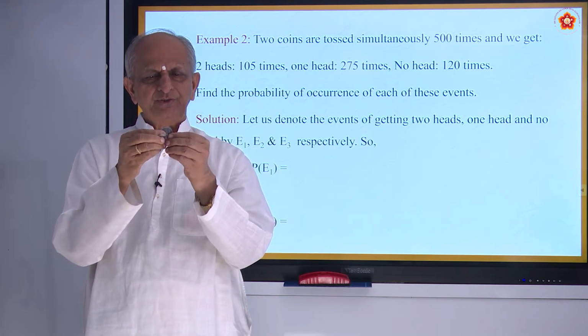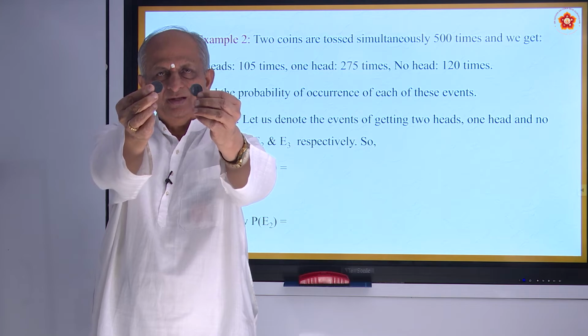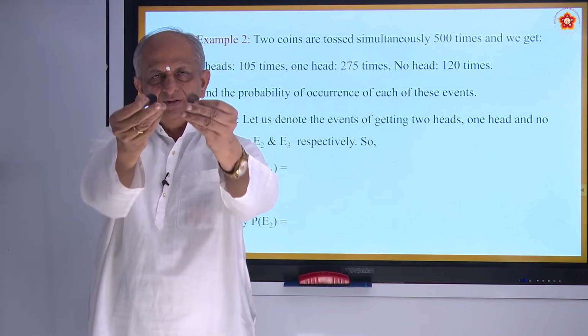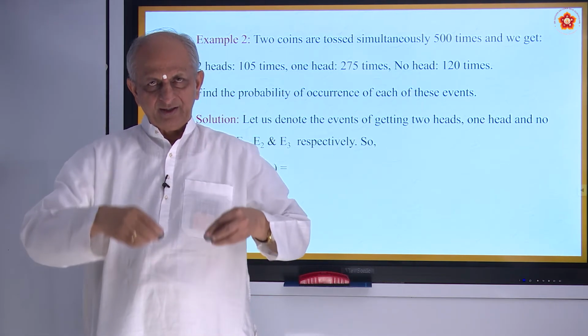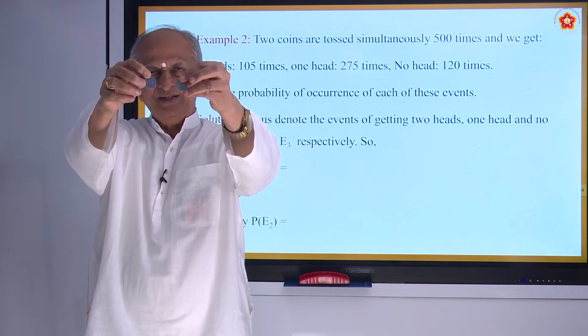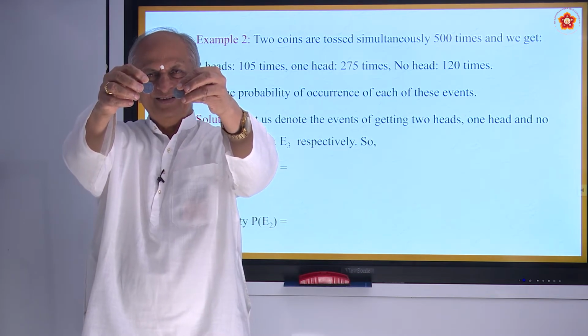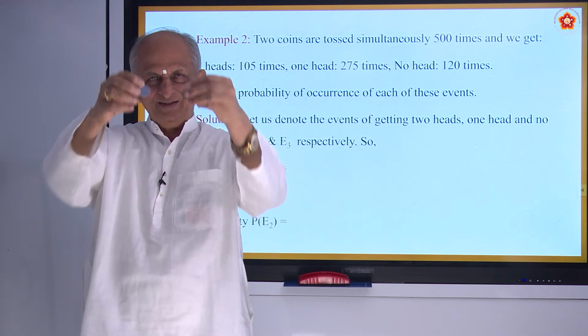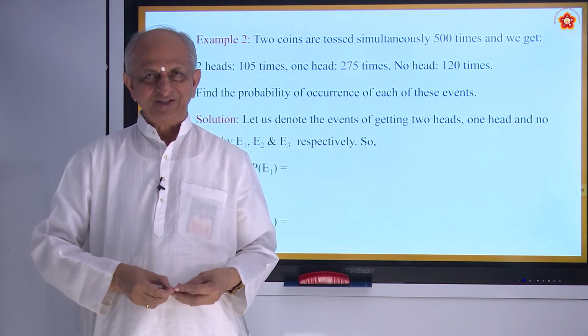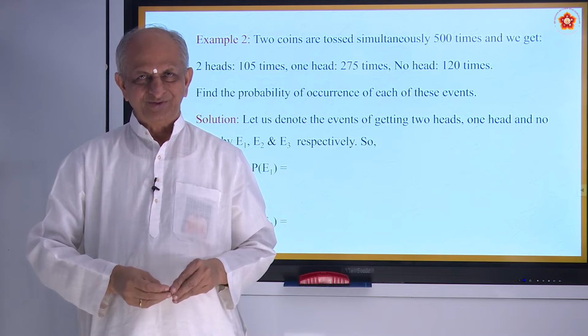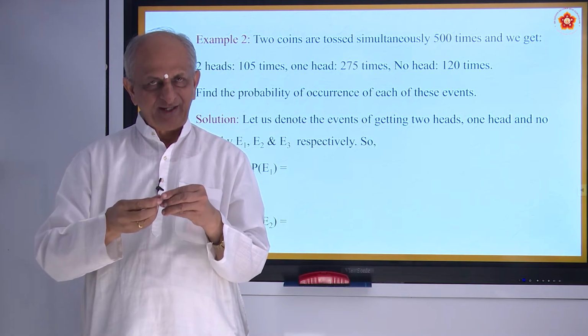So, I am showing the same face here. This is called tail or number face, and this is called head. What is that sign there? It is the Ashoka pillar, right? No, 3 faces of a lion. That is called our Rashtra Lanchana. You know, that is printed, that is what we call head.